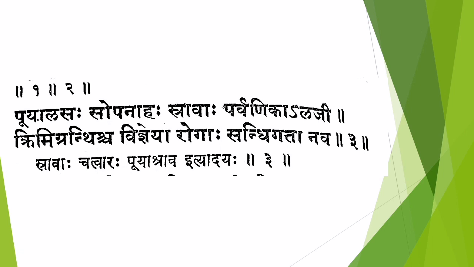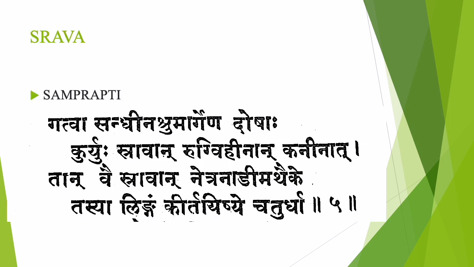This is the enumeration sloka mentioned in Sushruta Samhita. Puya alasa sa upanaha srava parvanika alaji krimigrandhischa vijneya roga sandhigata nava. So Puyalasa, Upanaha, 4 types of Srava, Parvanika, Alaji and Krimigrandhi are the Nava Sandhigata Roga, the 9 types of Sandhigata Rogas. Next we will see each disease separately.